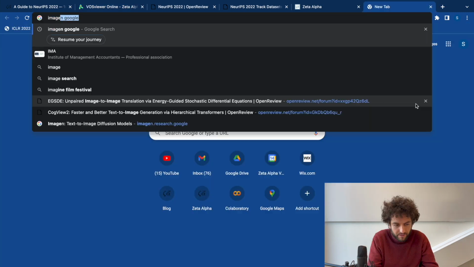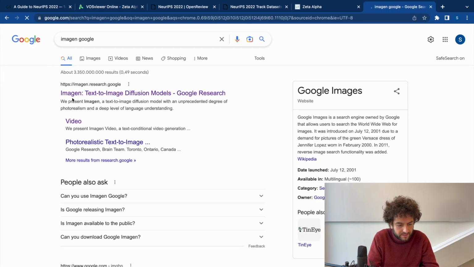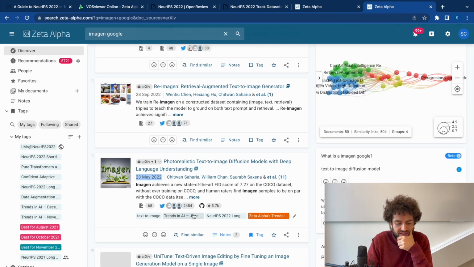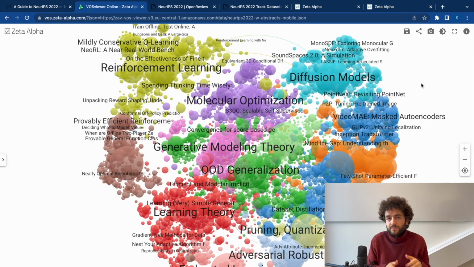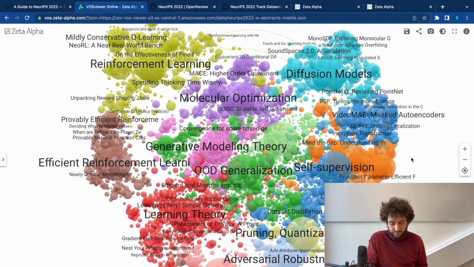The first thing to note about a lot of these papers is that they're actually kind of old. You probably remember Imagen, right? It was released in May 2022. So you're going to see a lot of papers that have been on arXiv for more than half a year and were quite popular. But on the flip side, a lot of these papers are going to be much higher quality than what you're used to on arXiv. That's really cool. All right, that said, let's jump right into it.